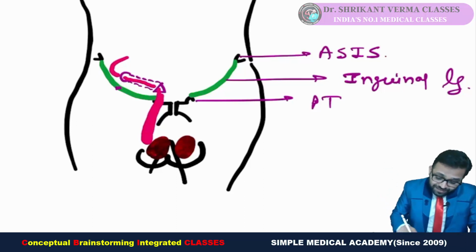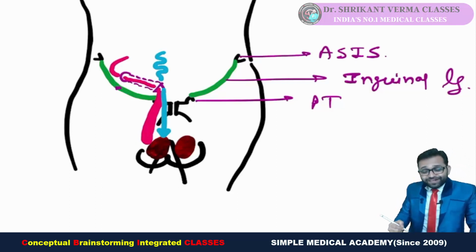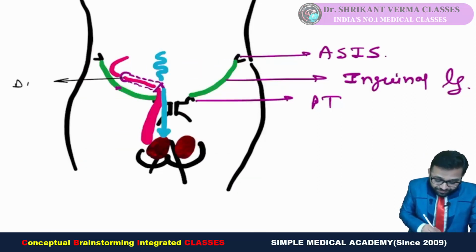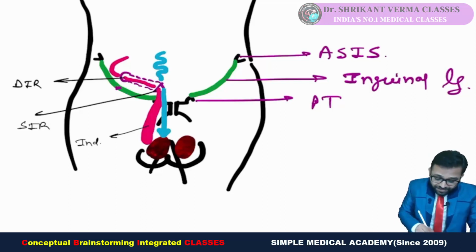But sometimes the intestinal content breaks through all the layers of the abdomen and comes directly through the superficial inguinal ring into the scrotum. This is our direct inguinal hernia. So what I want to mention, this is our deep inguinal ring. Here is our superficial inguinal ring. This red projection is showing indirect inguinal hernia, and here is our direct inguinal hernia.